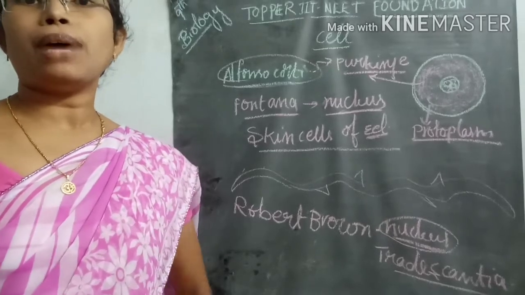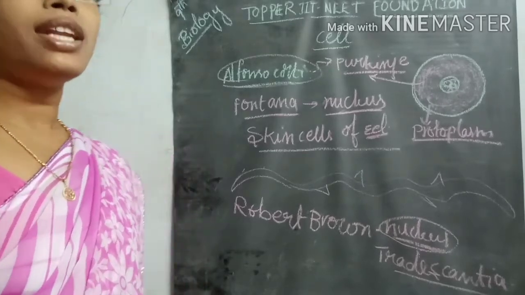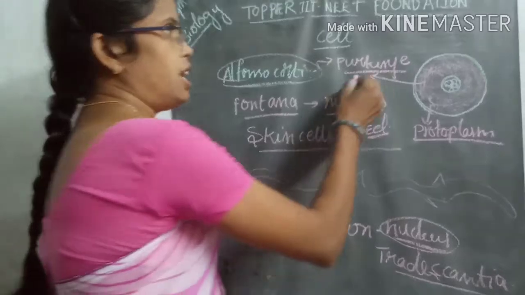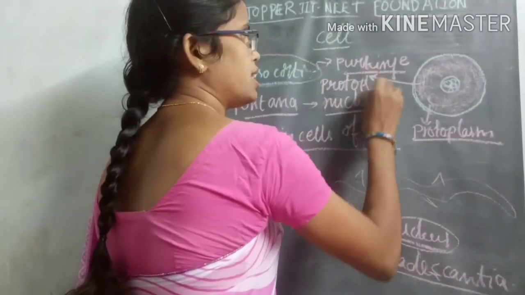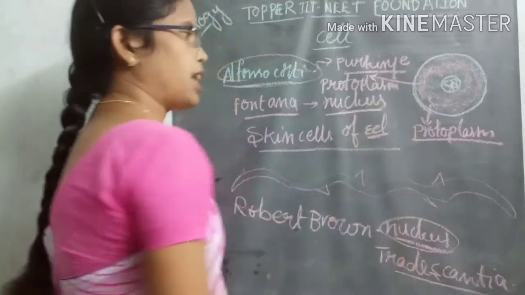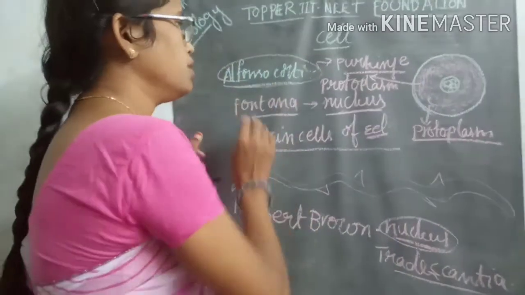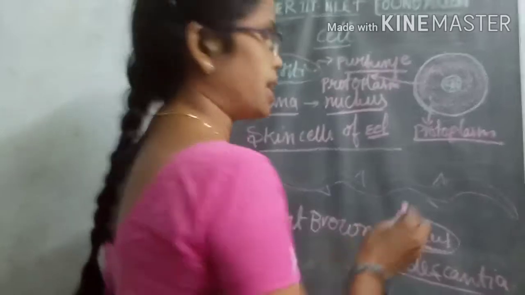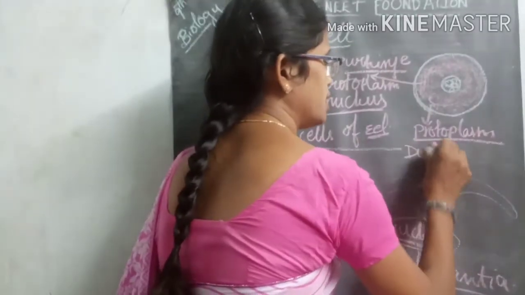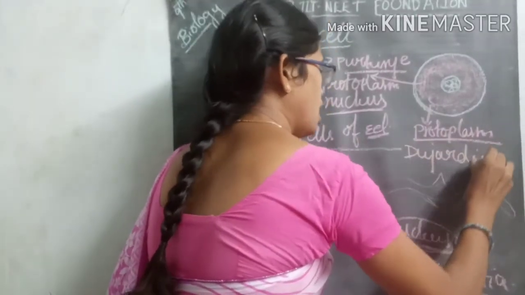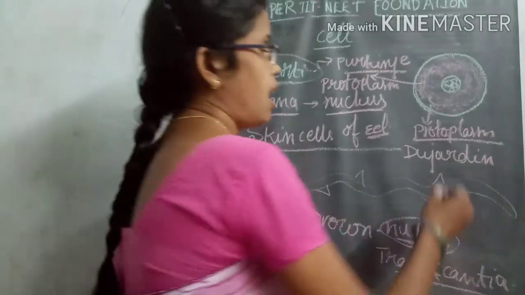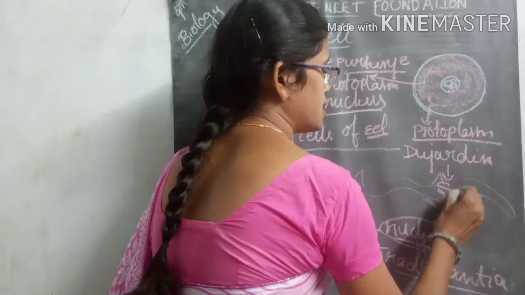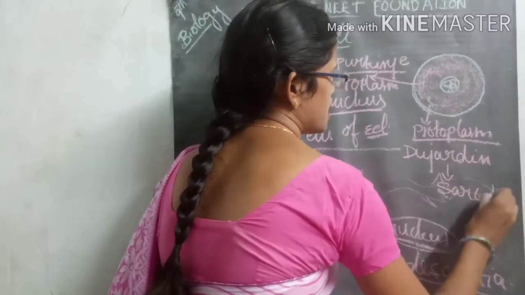Purkinje termed that living matter which is present inside the cell as the protoplasm. In between them, one of the scientists was called Dujardin. Who is that scientist? Dujardin. He also observed the living matter present inside the cell, and he termed it sarcode.